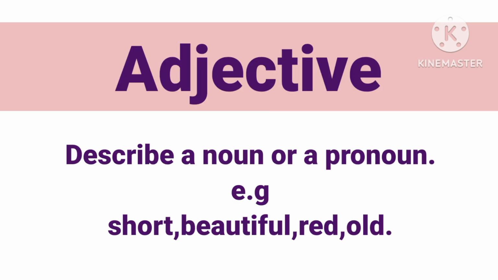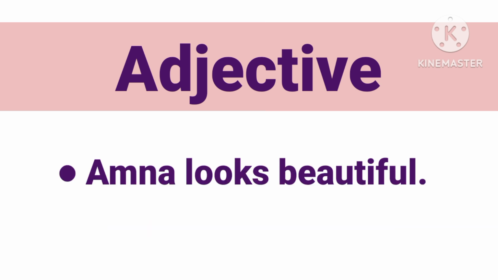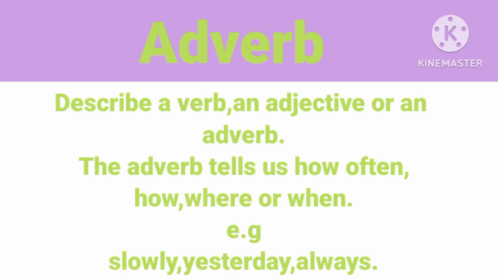What is an adjective? An adjective describes a noun or a pronoun. For example, short, beautiful. Amna looks beautiful. Beautiful is an adjective.